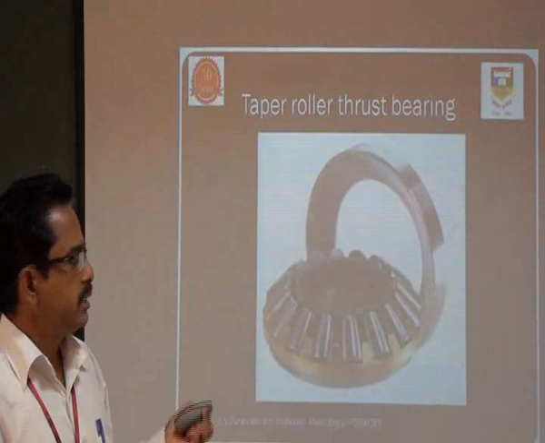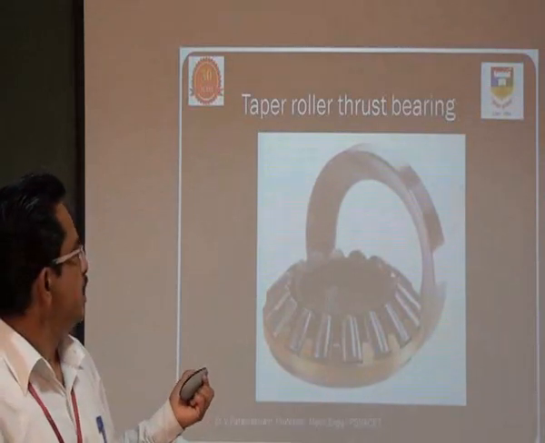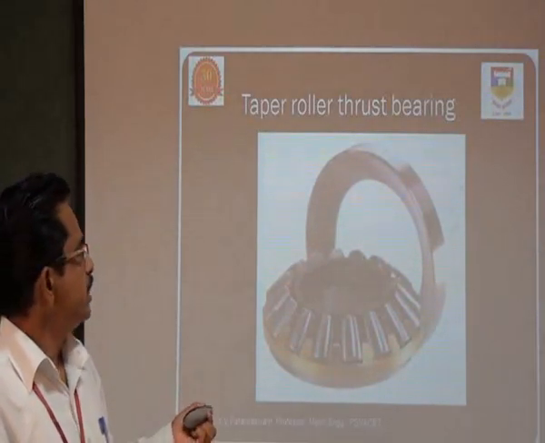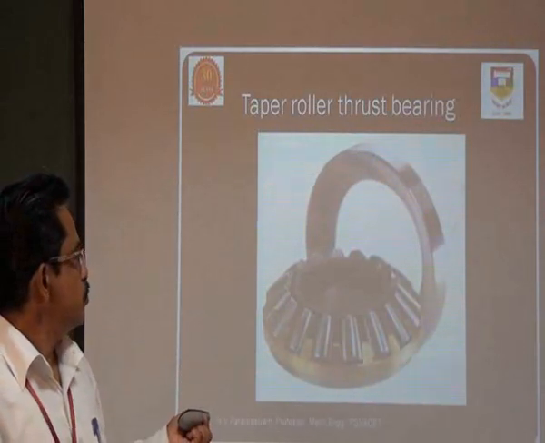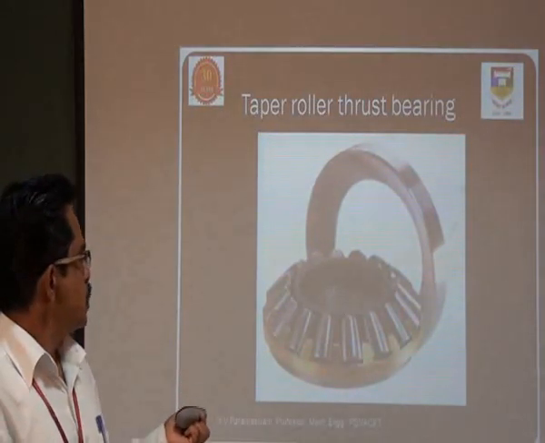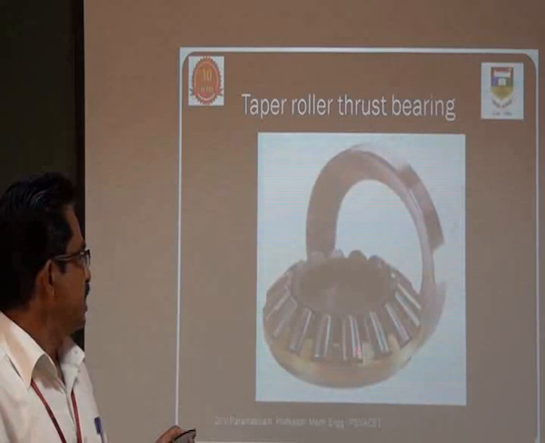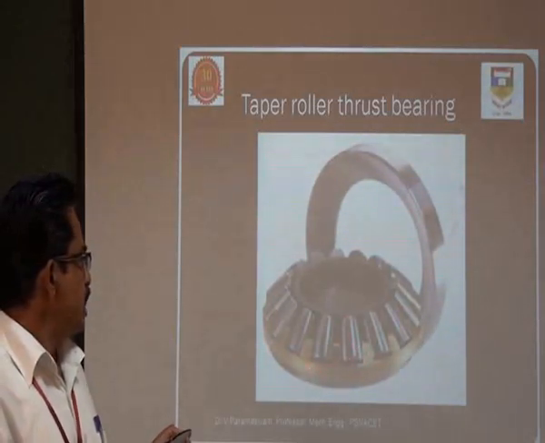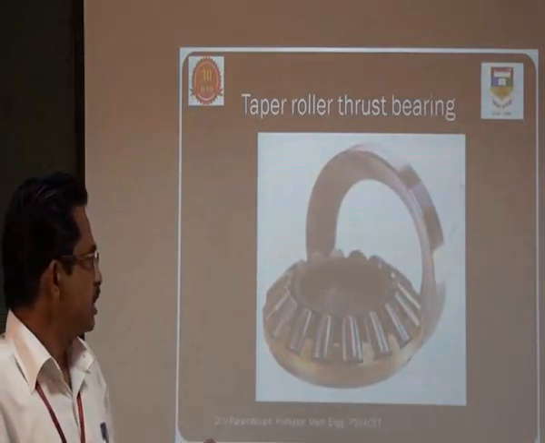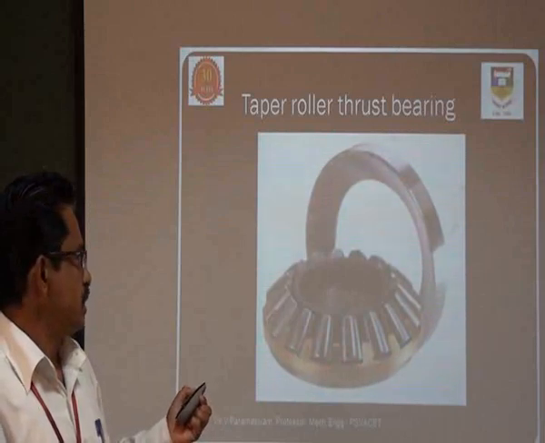Say taper roller thrust bearings. Here we can see the taper roller thrust bearing, which is most applicable for the screw conveyor. Here you can see the taper rollers, and then the bottom washer, then this is the upper washer.